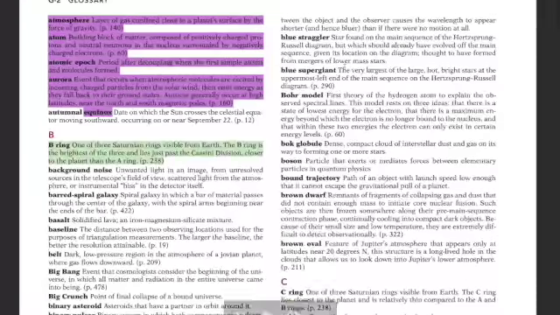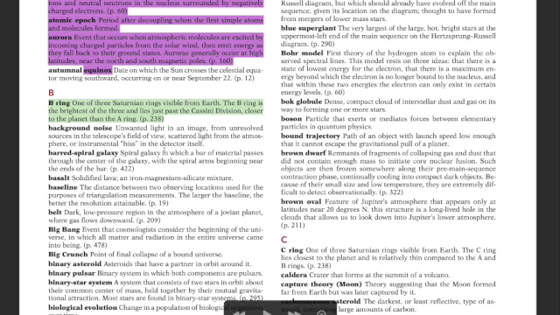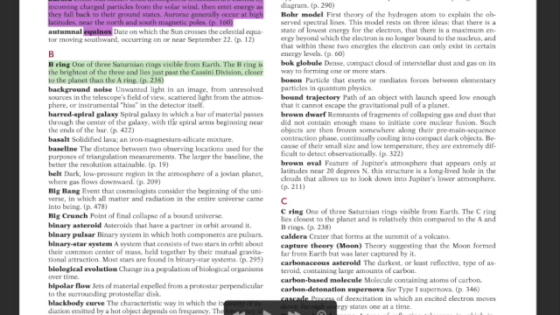Okay, now we know everything about rings and how they are formed. We are going to learn about the composition of the rings in the upcoming lecture, so stay tuned. Next is background noises.